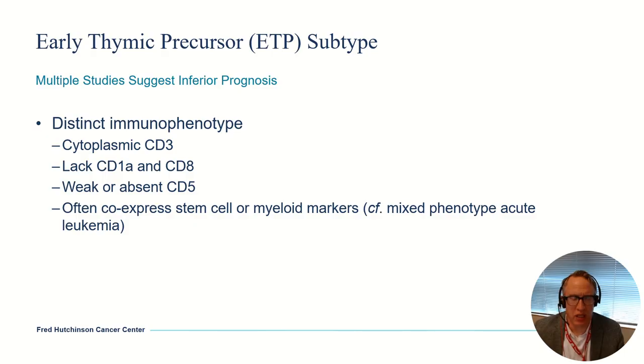The cells express CD3, which is typical of T lineage leukemias. They lack CD1a and CD8. They have weak or absent CD5 expression, and they also co-express stem cell or myeloid markers, which can sometimes make it challenging to distinguish between so-called mixed phenotype acute leukemia or undifferentiated leukemias and things of this nature. So, speaking to the immature nature of these T cells when they become malignant. But unfortunately, while it's fairly well characterized, we do not yet know the optimal treatment approach for these patients, in my opinion.